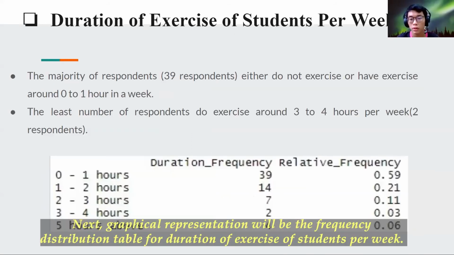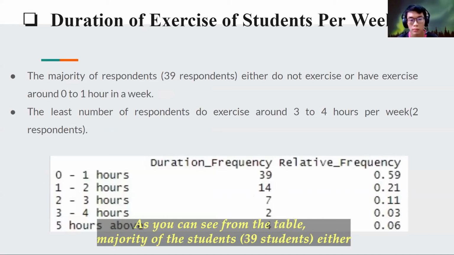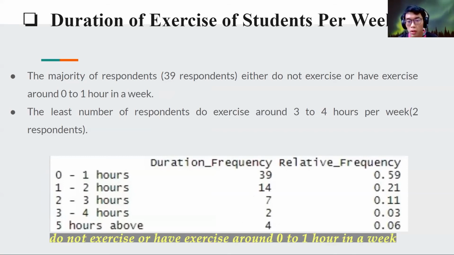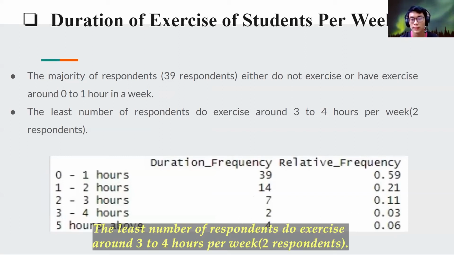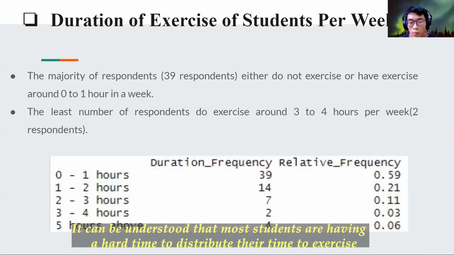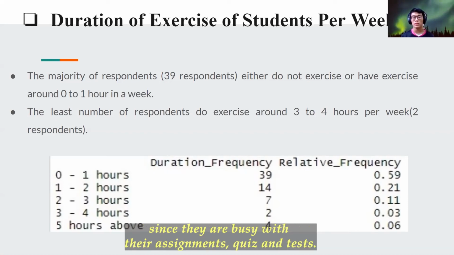Next will be the frequency distribution table for duration of exercise of students per week. As we can see from the table, the majority of respondents, which is 39 students, either do not exercise or exercise around 0 to 1 hour in a week. The least number of respondents exercise around 3 to 4 hours per week, which is 2 respondents. It can be understood that most students are having a hard time distributing their time to exercise since they are busy with their assignments, quizzes, and tests.